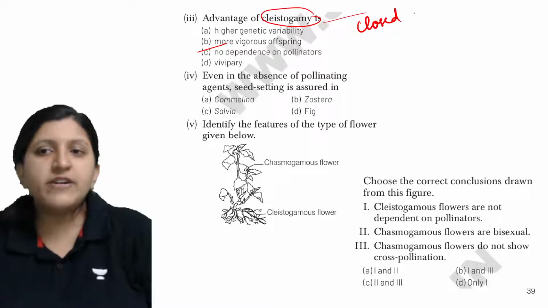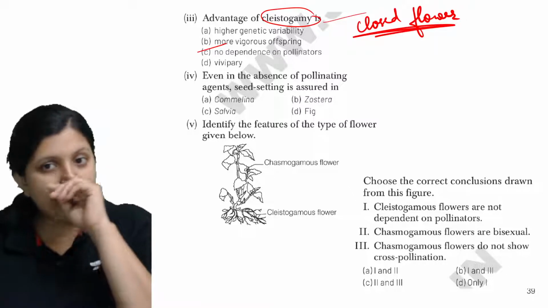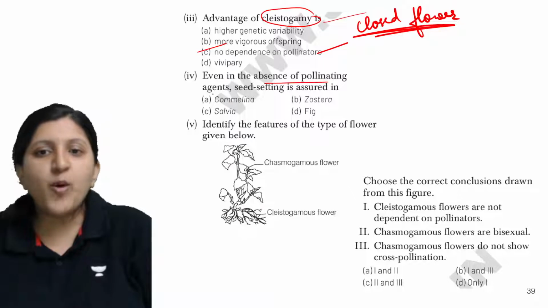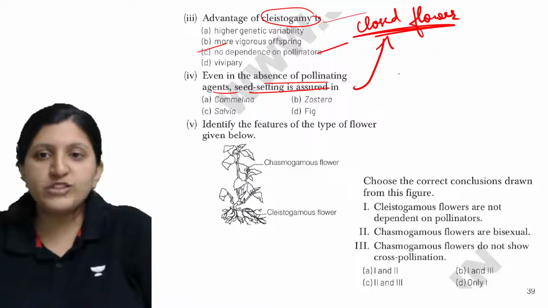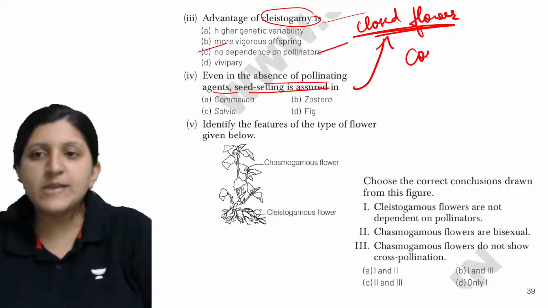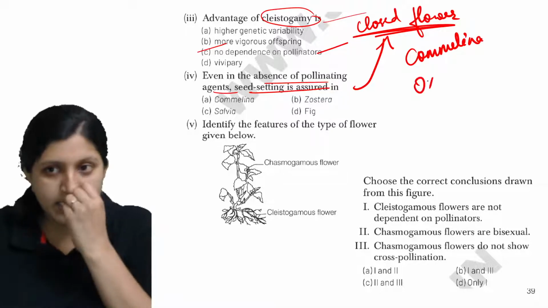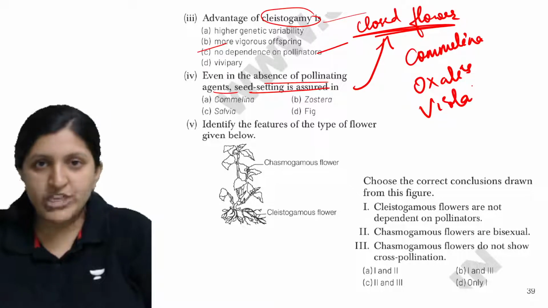A closed flower does not require any pollinating agents, so there is no dependence on pollinators. Even in the absence of pollinating agents, seed setting is assured in the closed flower itself. Examples of closed flowers are Commelina, Oxalis and Viola.